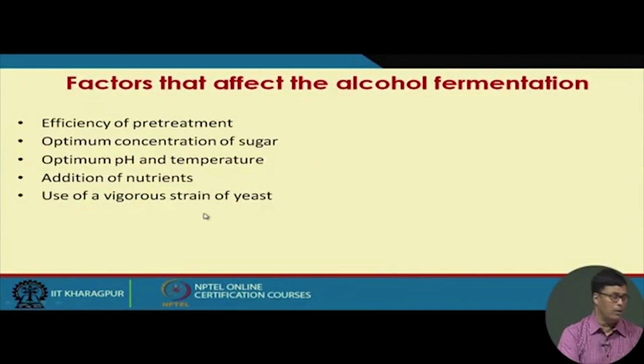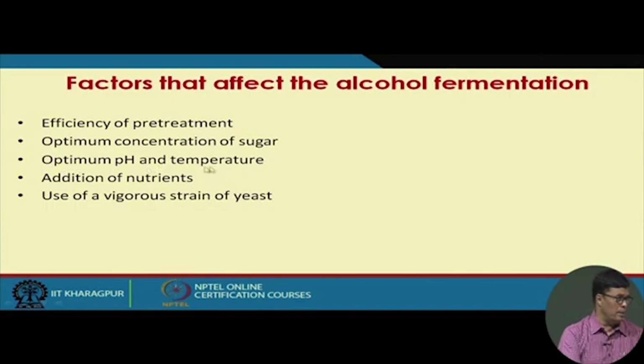Now, in this case, if we increase the ethanol concentration in the fermentation broth, we shall have to use more sugar. And if you use a higher sugar concentration, then it causes some kind of osmotic pressure, and we shall have to develop an osmotolerant yeast culture so that it can withstand the high sugar concentration. Also, it should withstand the high ethanol concentration. The osmotolerant and alcohol tolerant culture is very much required. So, the optimum concentration of sugar is very important.